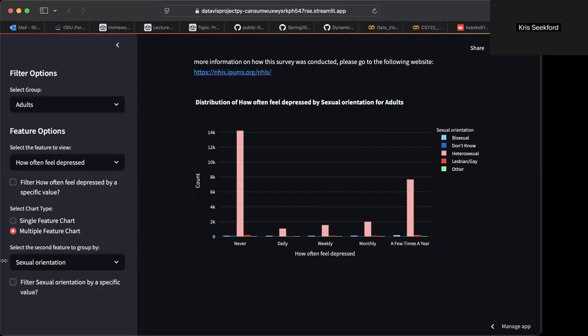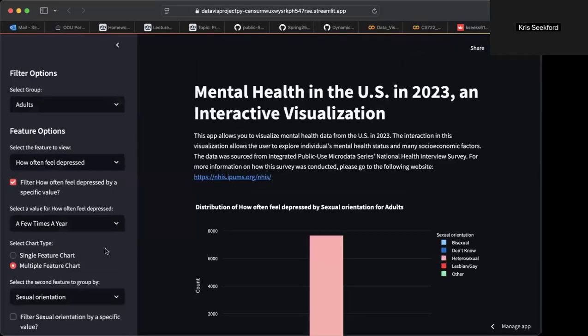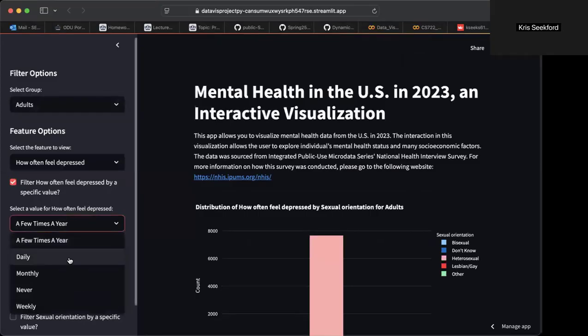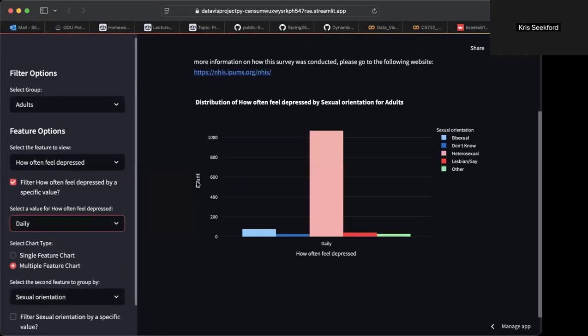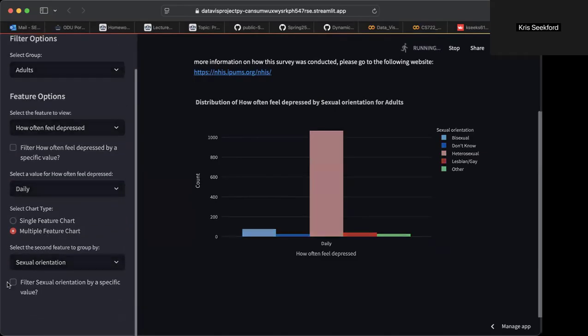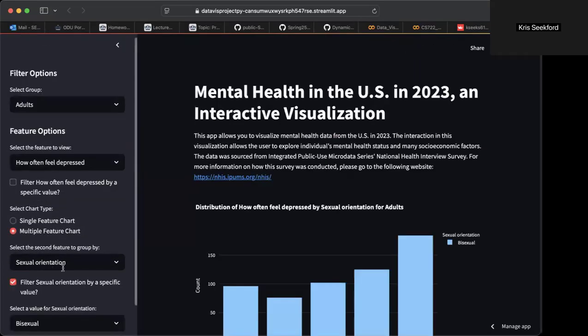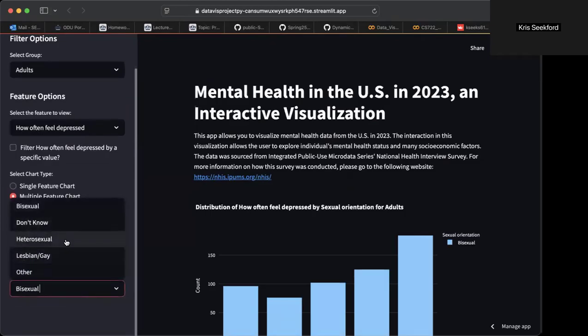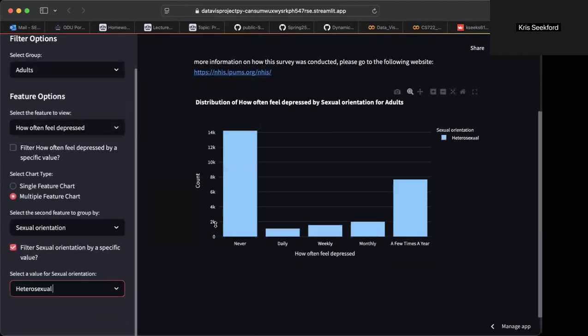And that's why I have this filter option for how often you feel depressed or how often you feel anxious, because of the multi-feature. Because then, let's say you only want to look at people who are depressed daily and how it's different between the different groups, you can also filter the second option. So let's say we only want to look at heterosexual people. Then we can look at the different results for the different heterosexual people.